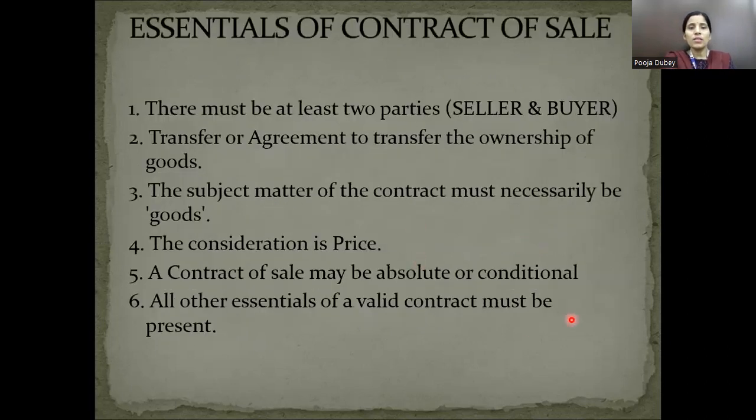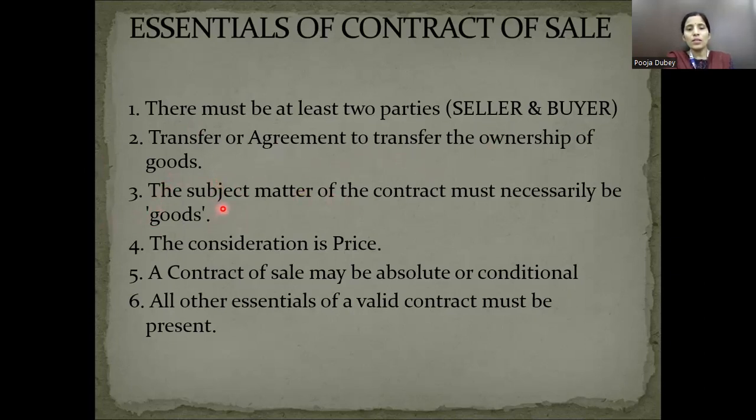Now the essential elements of the contract of sale: there must be two parties, one seller and one buyer. Then there is the transfer or agreement to transfer the ownership of the goods. As I said earlier, ownership of the goods will be transferred from one person to another, and that's why goods become the subject matter of the contract of sale.